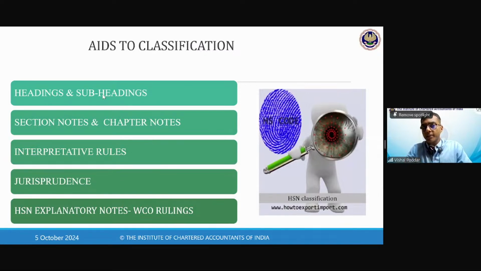So first you see the headings, subheadings, that is the names. Then most important, you read the notes given below each section and chapter to find out what will and what will not be covered. Then you will apply the rules that we are going to study now and the related case laws or the WCO rulings.